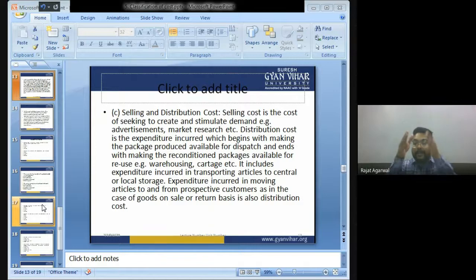So that people will get to know about Mountain Dew and will be inspired and excited to purchase it. So the expenses incurred on the advertisement are known as selling cost. Those expenses are done to sell the product. All the expenses which are done to sell the product are known as selling cost.